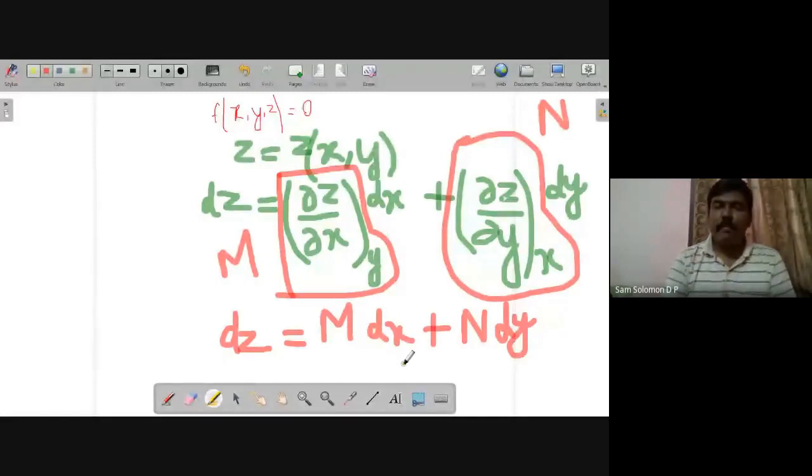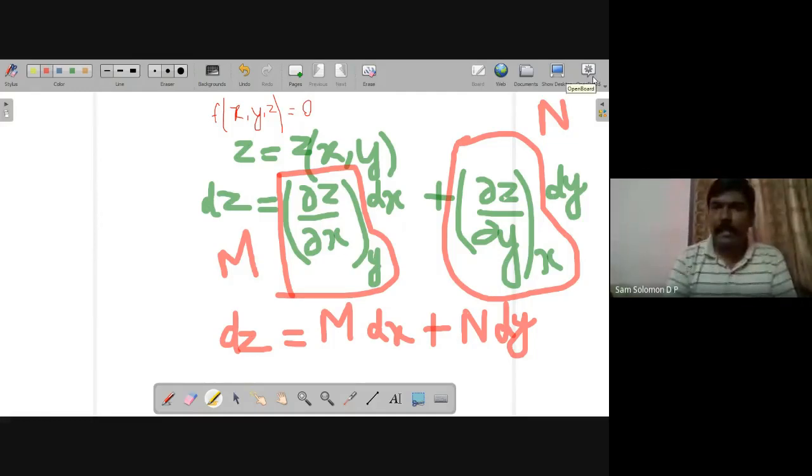இந்த dz equal to m dx plus n dy அப்படின்ற ஈக்குவேஷனுக்கு சொல்யூஷன் இல்லைன்னா it is called an inexact or imperfect differential. Okay, so this is the condition for your exact or inexact differential.